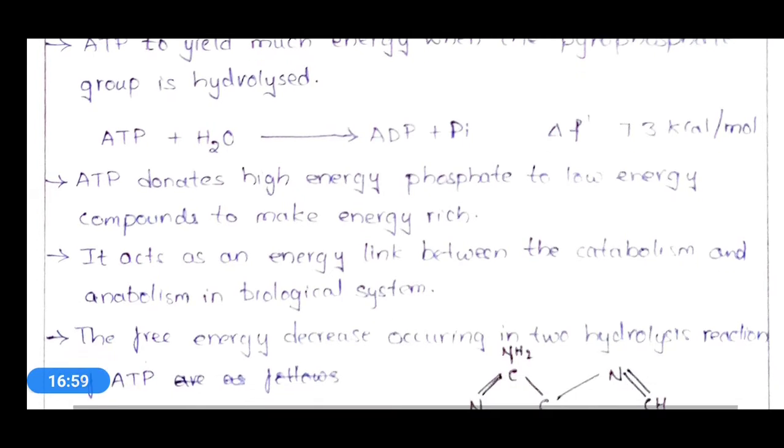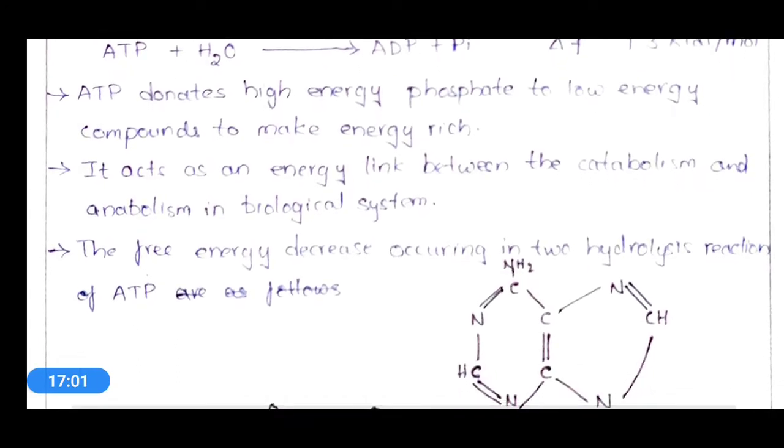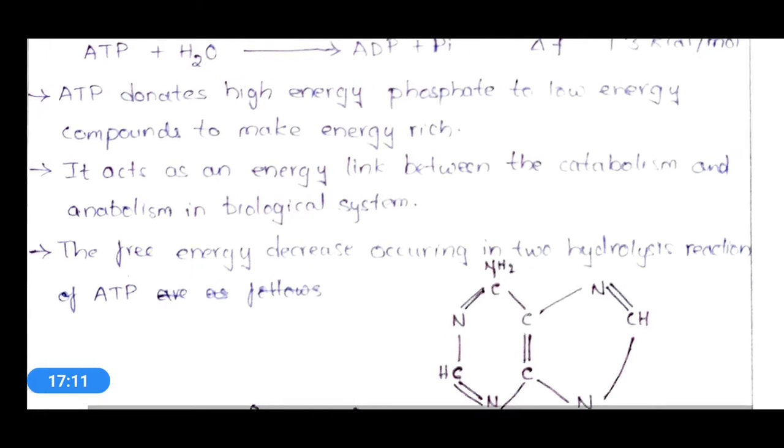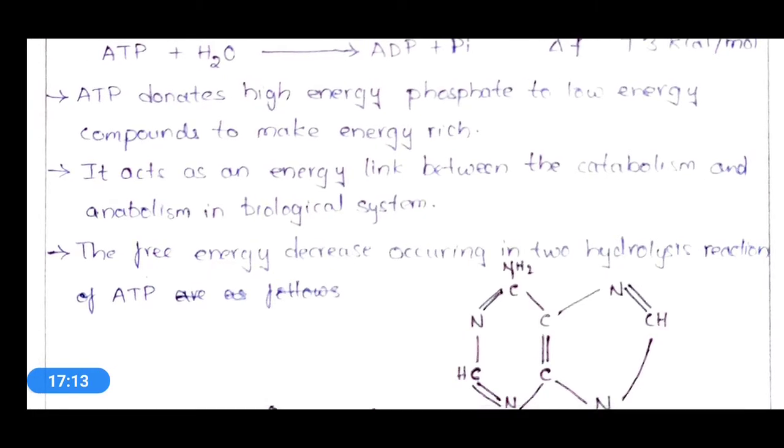So ATP acts as an energy link between catabolism and anabolism in the biological system. Catabolism is the breakdown of complex molecules into simpler molecules, whereas anabolism is a process in which a complex molecule is formed from simpler and smaller molecules.